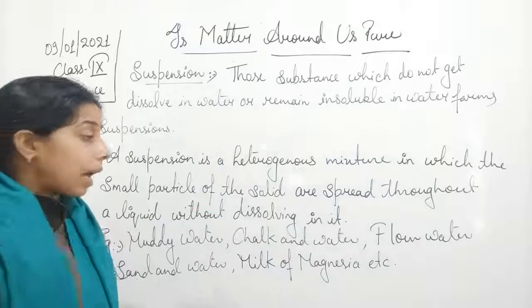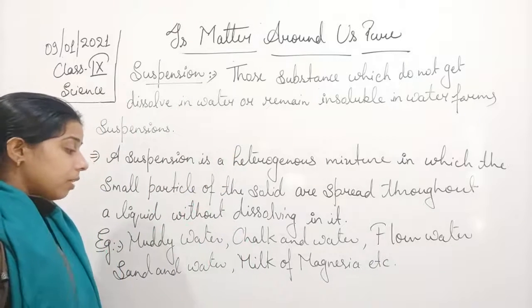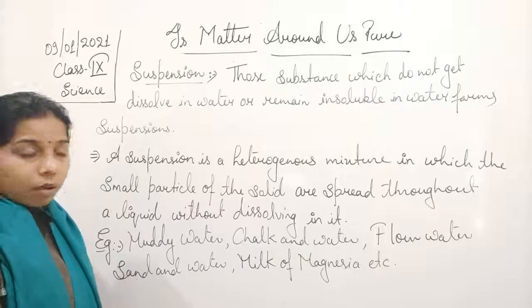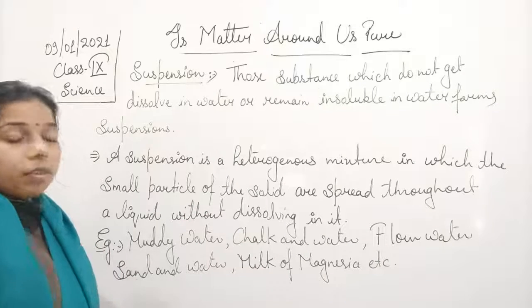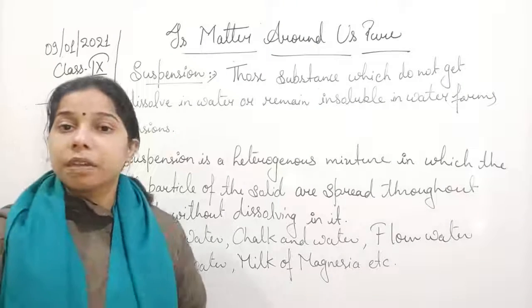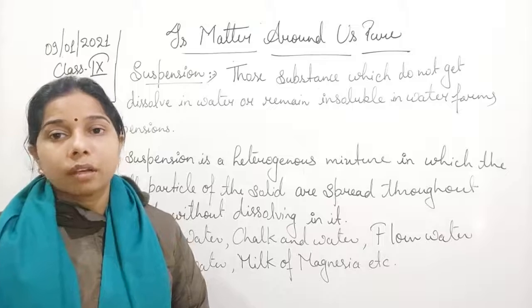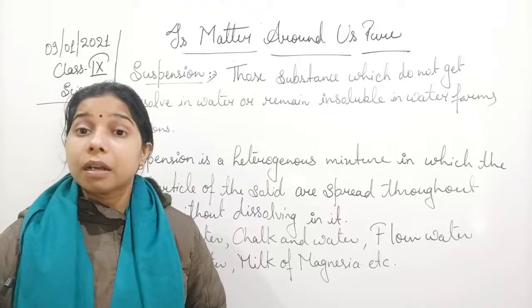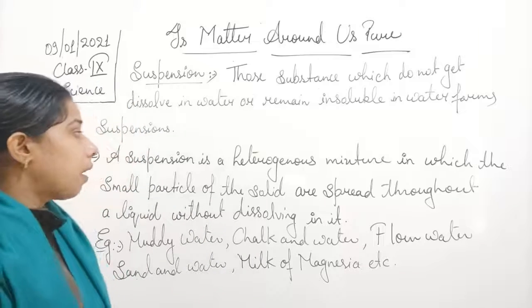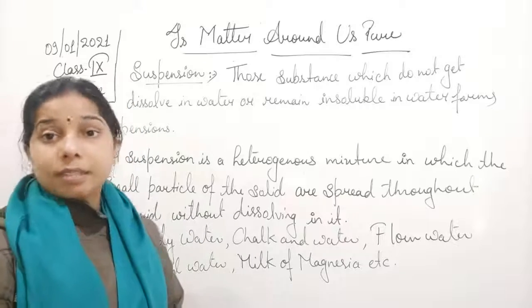So when you look at all these examples, whether it is muddy water, chalk and water, flour in water, sand and water, or milk of magnesia, you will find that these all do not get dissolved in the water, but they remain spread throughout the water, and that is why they are considered to be a suspension.